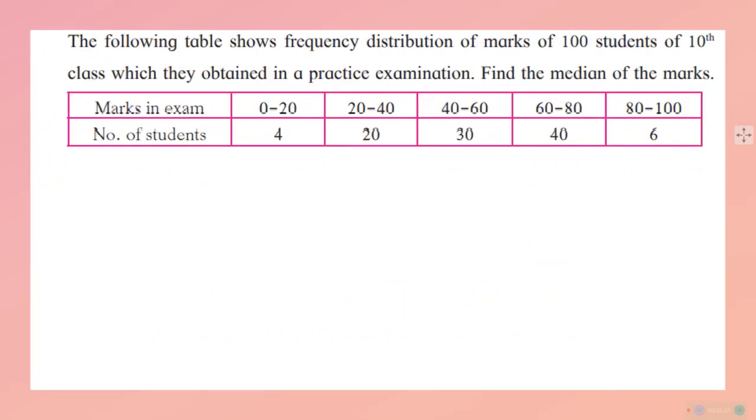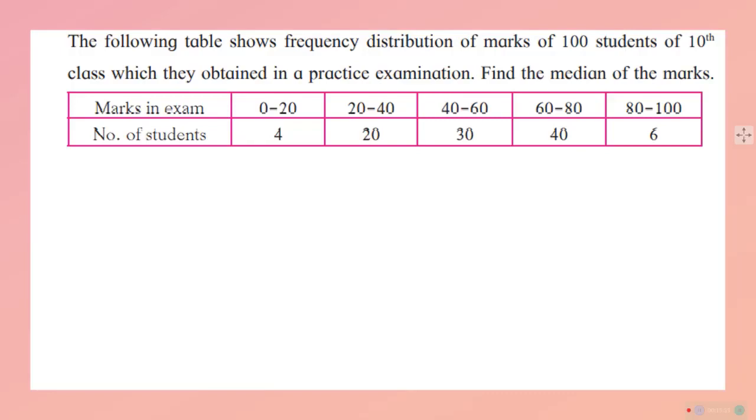That you should understand. Okay, the following shows the frequency distribution of 100 students of 10th class, which they obtained in a practice examination. Find the median of these marks. See, finding the mean is very easy: sum of all records divided by the number. And to find the median, you have this class mark issue. That is very important, and you should have a clear-cut idea about how the class intervals have to be managed. So all these things are very important.